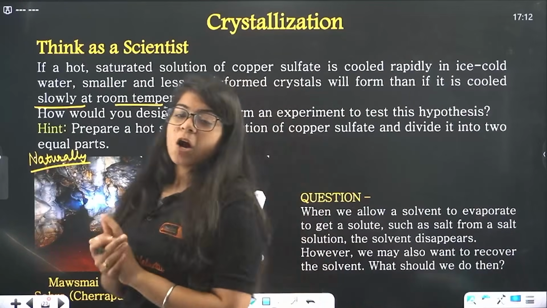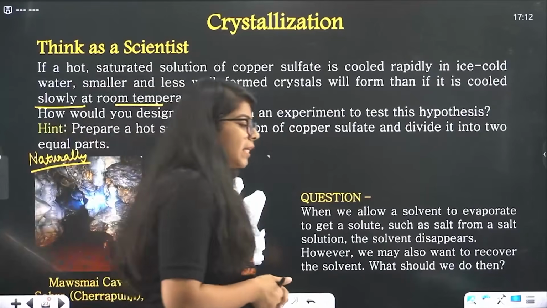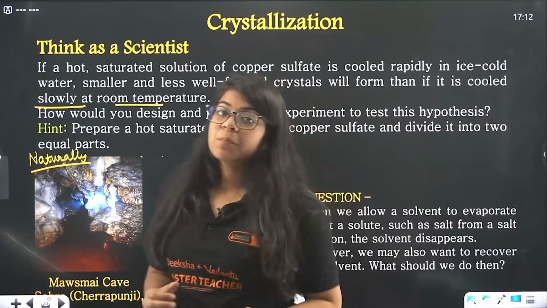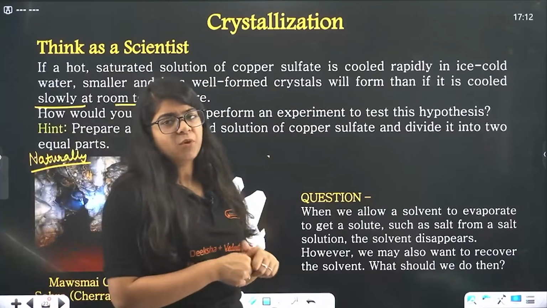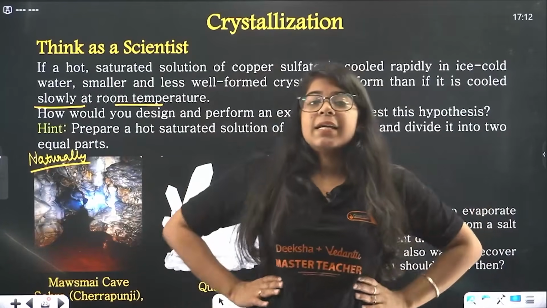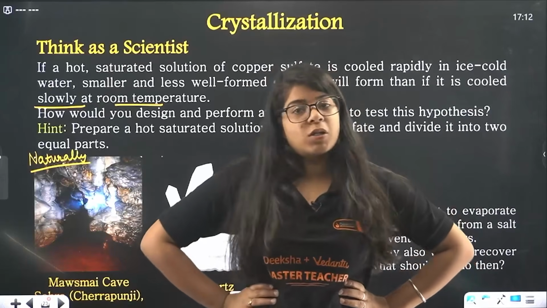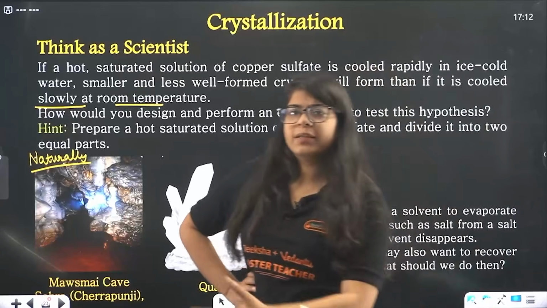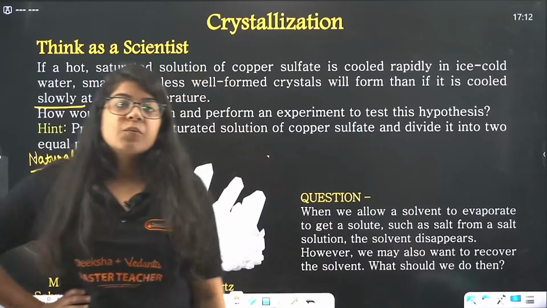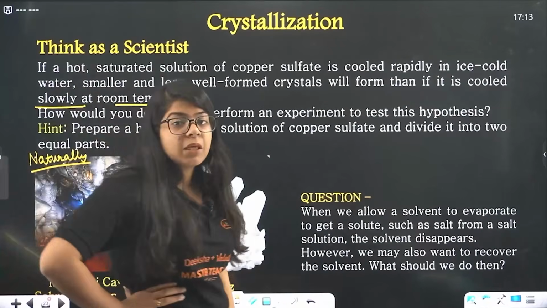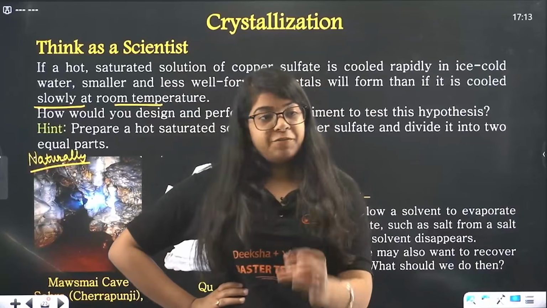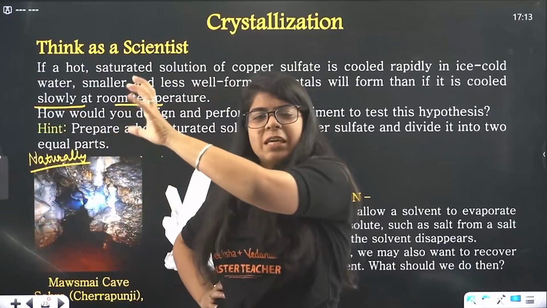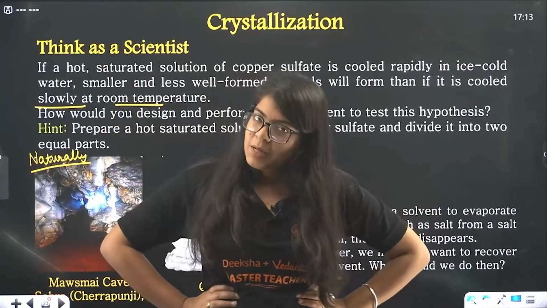Okay, done. Now bacha, you have seen that we did crystallization. What we did, we separated pure crystals from the impurities. Now let's say there is sugar and salt in a water solution. How can you separate that? Maybe just evaporate it. Evaporate the whole water and we'll get the salt. But what happens is, maybe I need that water as well. If the water is getting evaporated, but I want that water to get liquefied from that steam and I want to drink that water, can I be able to do that?